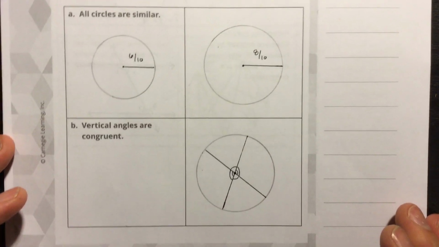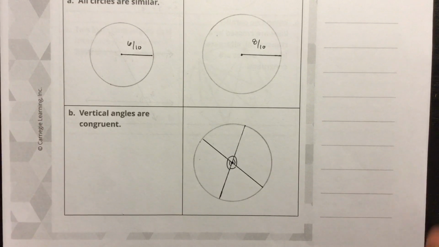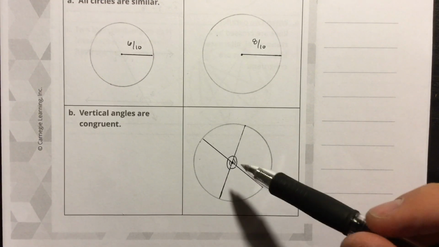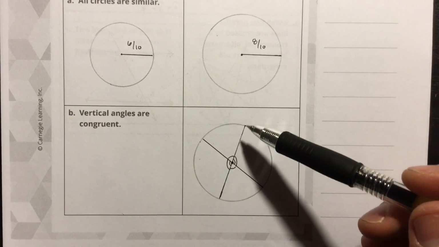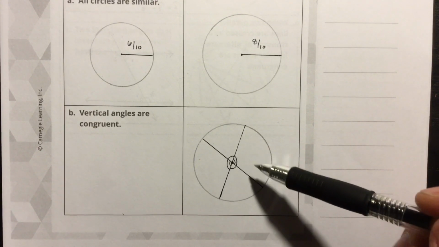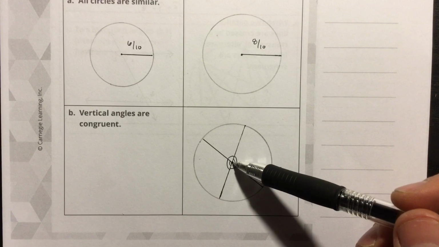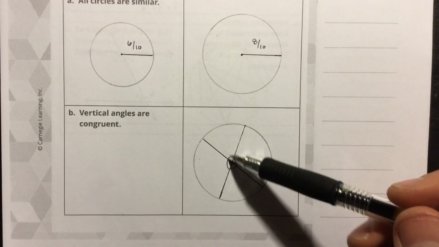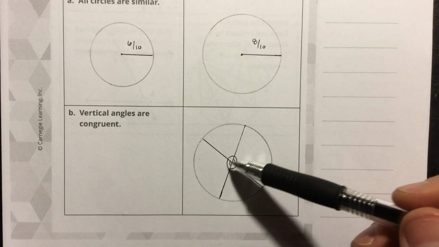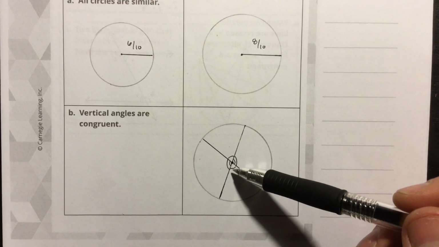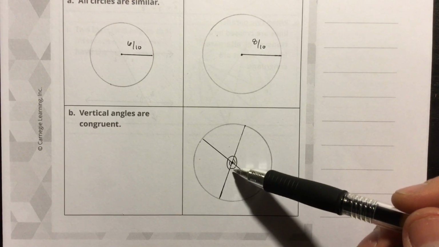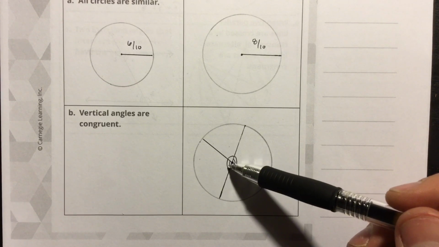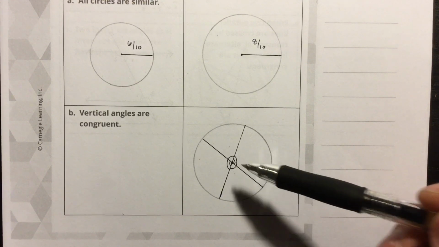So on to B. Vertical angles are congruent. If you'll remember, vertical angles are angles that are opposite each other, and so the examples that we had in this packet, we had circles, and then we had two diameters that crossed each other in the center of the circle. That'd be the center of the circle right there. And then the opposite angles that were created from these intersecting lines had equal angle measure. And so you can see I have the little tick marks here. I have one in each of these to symbolize that these have the same angle measure, and then I have two in each of these to symbolize that those have the same angle measure.